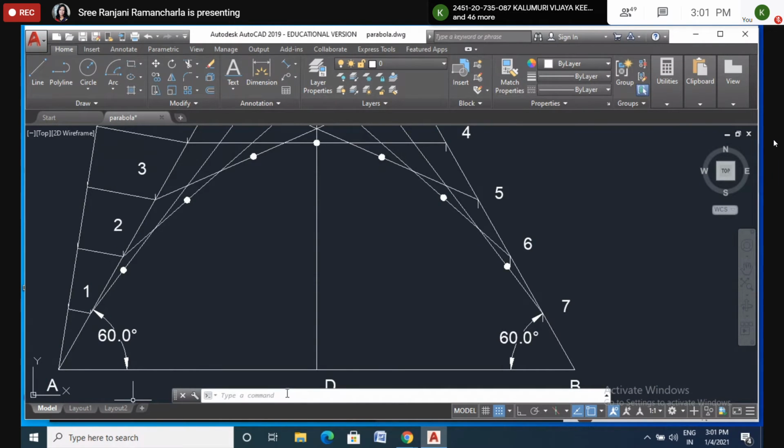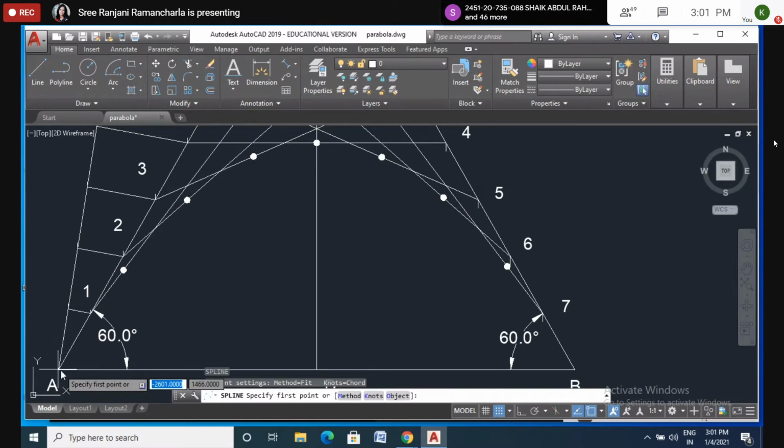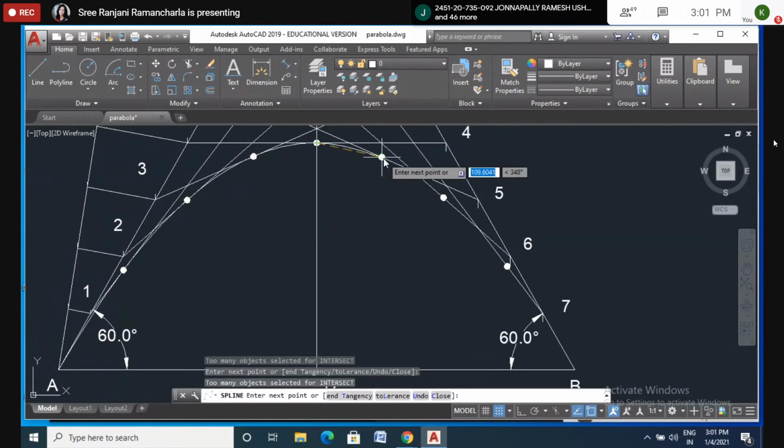Here I will draw the SP line, starting from A, passing through these center points. Is it crossing beyond the tangents? No, ma'am, anywhere it is not going. See, I am ending here.